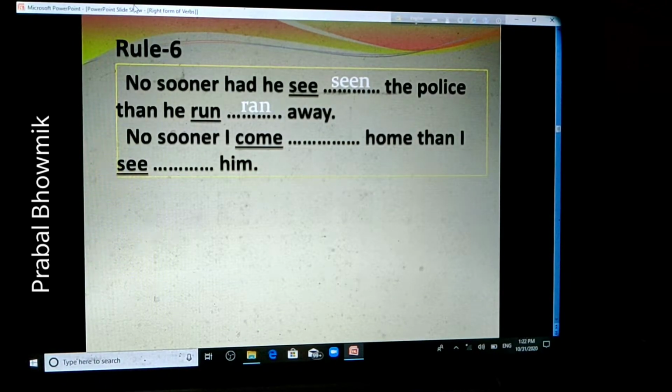And in the second sentence, "No sooner I come home than I see him." Come and see. So what should be the right form of come and see? The right form of come should be come. And the right form of see should be saw. So the sentence is, "No sooner I come home than I saw him."